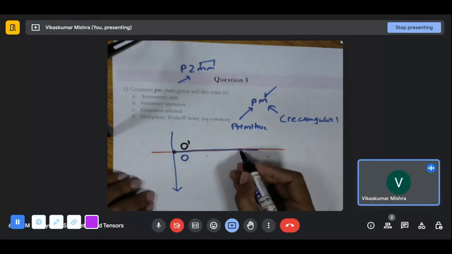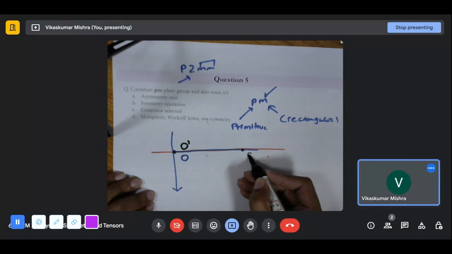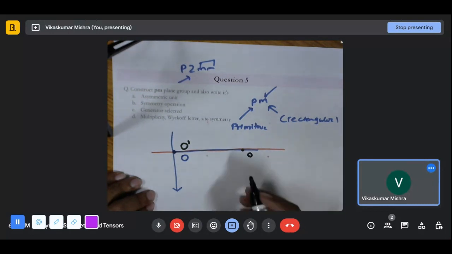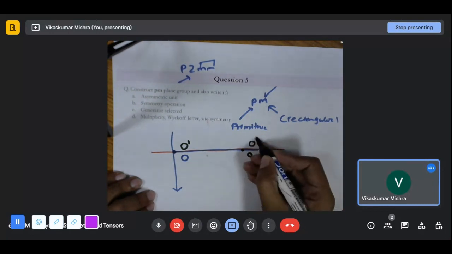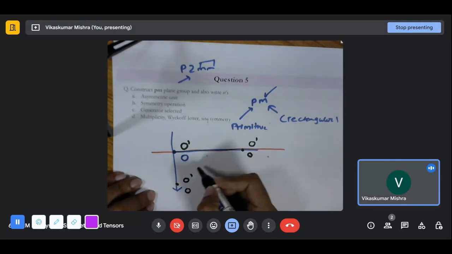Since this is a plane group, translation will always follow. We can translate this point. We can translate this element also, which we just drew. We can reflect it. Same in this direction also. The thing which we have generated will repeat.